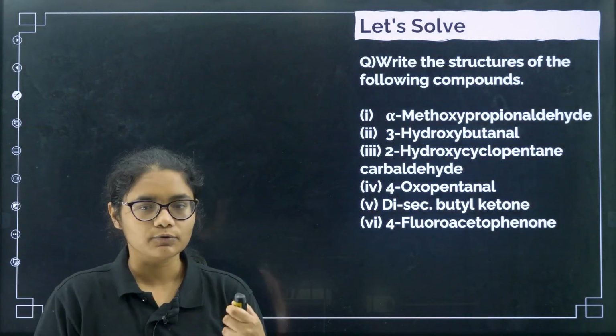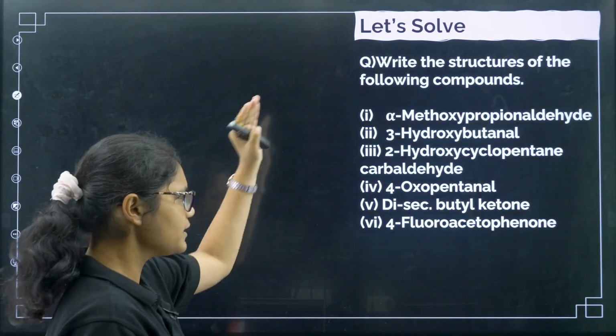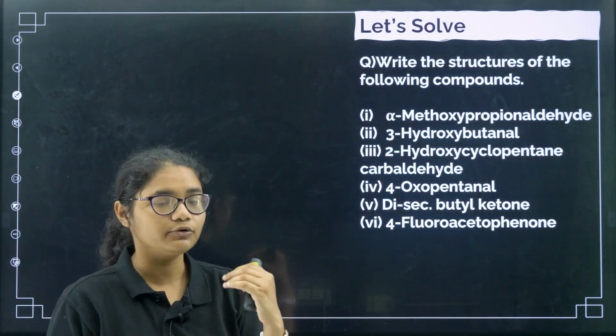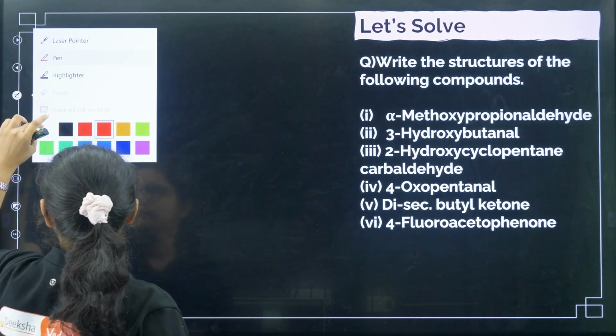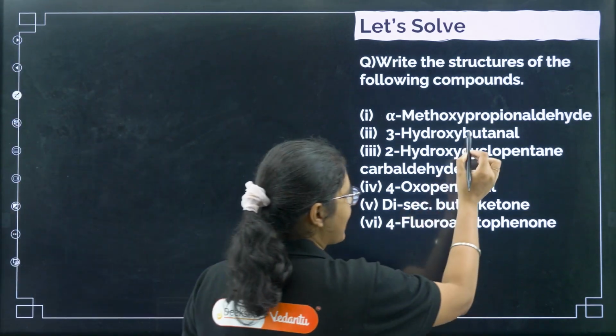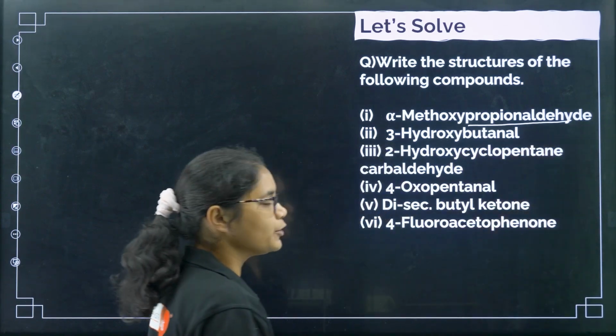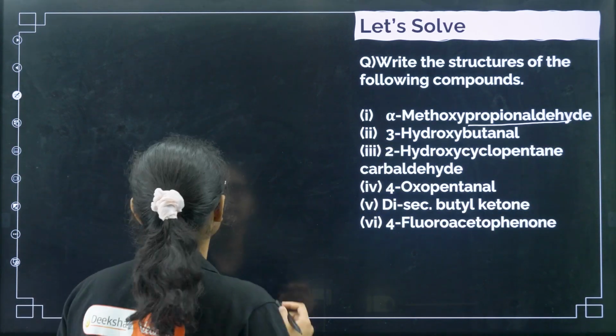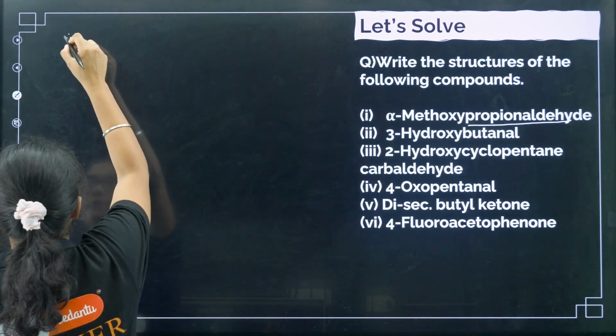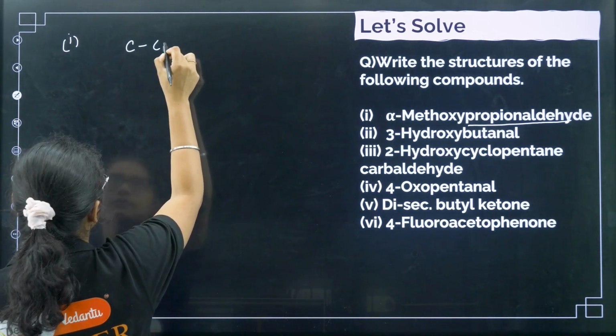Now let us do some questions here. Names have been given and you need to draw the structures for them. Common names have been given, so let us draw them. Whenever you draw, first see the parent name. What is the parent name here? Propionaldehyde. Propionaldehyde means propanal, right? So first we will draw propionaldehyde like this.